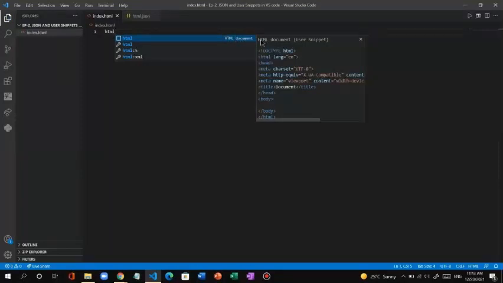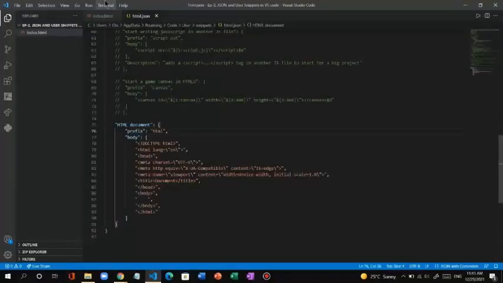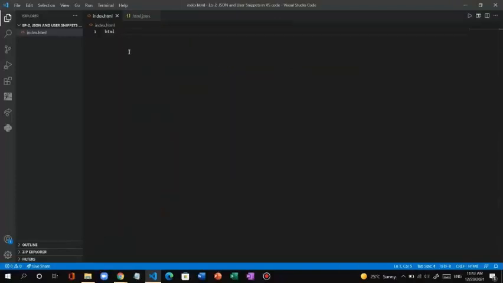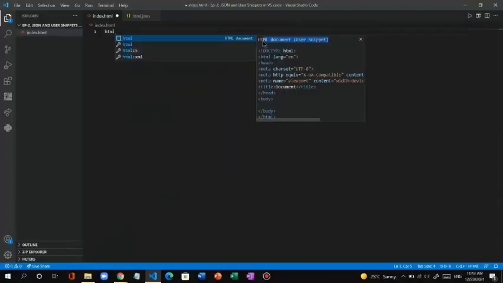It's not full, and because we didn't write our description, then this will come as our description. But if we write it, the description will come here, and also there will be a user snippet always here, because it is a user snippet. You can see it's an HTML document, a name, and this thing.